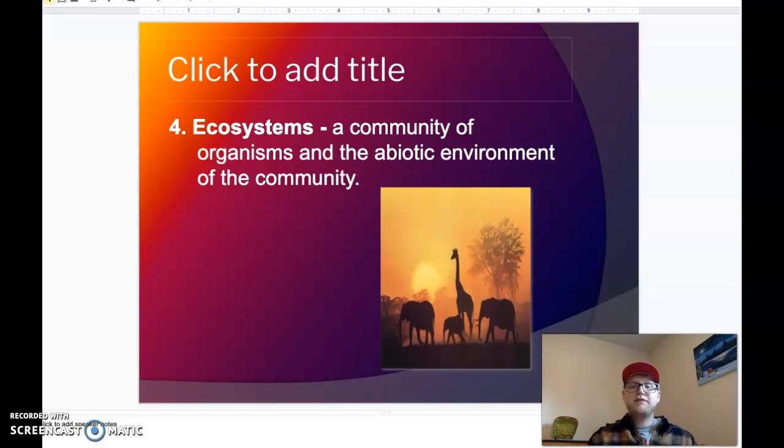Okay, if you get even bigger, we're looking at ecosystems. Ecosystems look at the community of organisms, right? We're talking about living things. So the community plus the abiotic environment of the community. So you're looking at how these living things interact, plus how they interact with their abiotic factors like water, light, temperature, maybe the geology of the area. So living plus non-living, right?